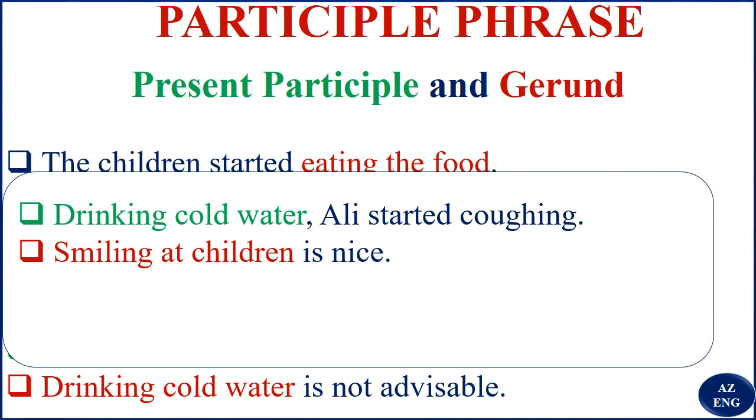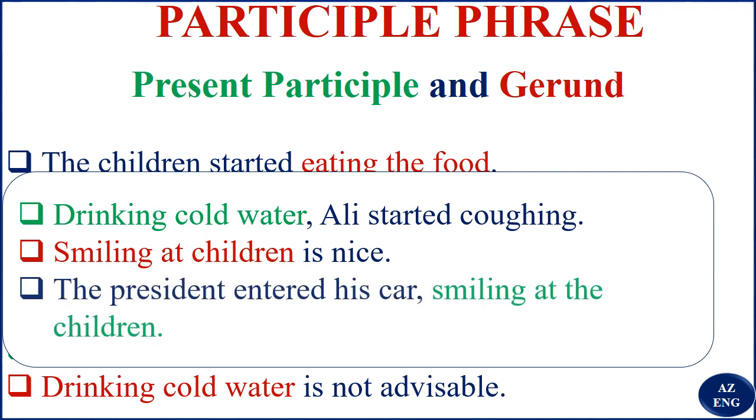So you see here it is a gerund phrase, and the function is that it is the subject here. It's not an object. But here in our last example: the president entered his car smiling at the children. "Smiling at the children" talks about the president, not the car. So don't get confused. It's not like saying smiling at the children, the president entered his car.